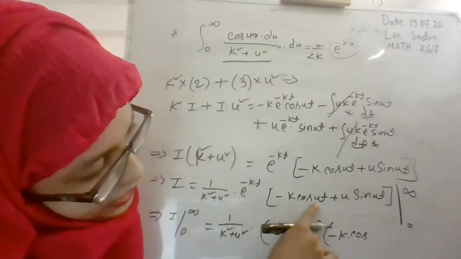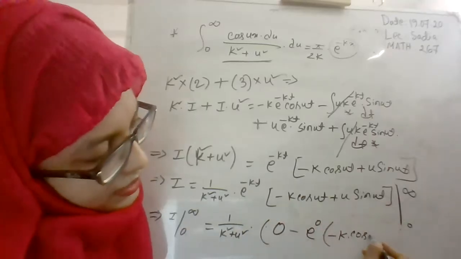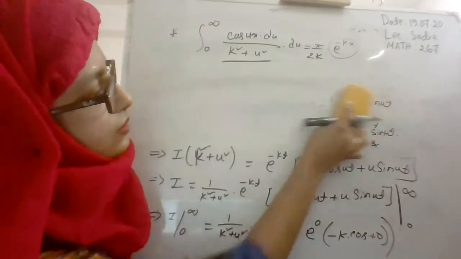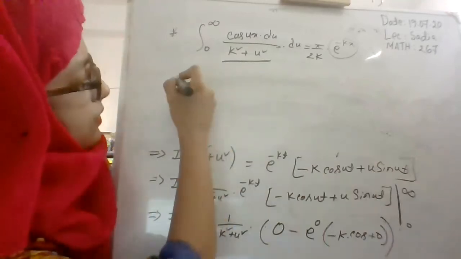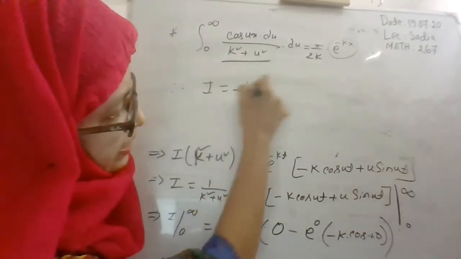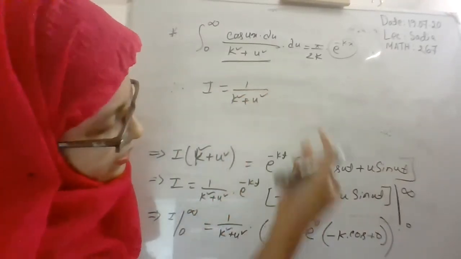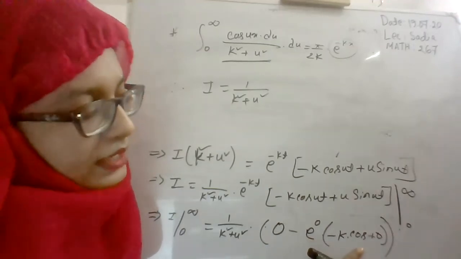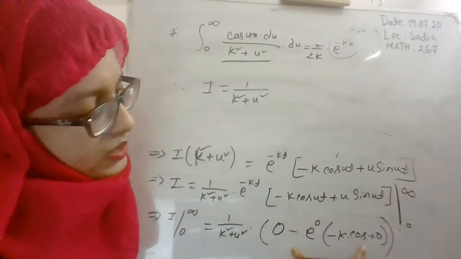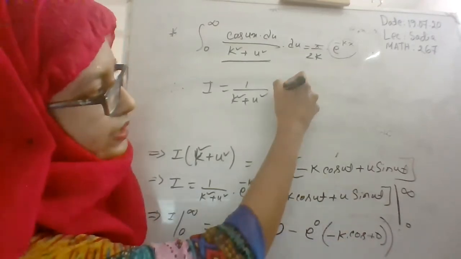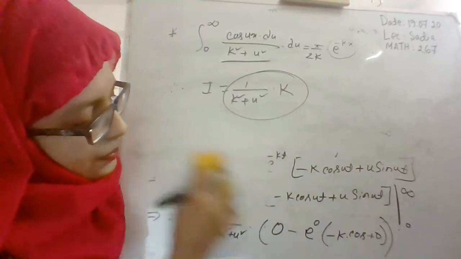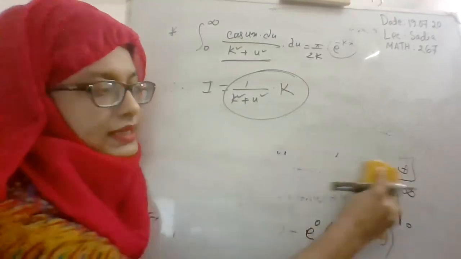So it will be minus k cos 0, and when it is sin 0, it will be 0. So I is equal to 1 by k square plus u square. From here it is minus minus plus, and cos 0 is equal to 1. So from this part we will get only k. This is the result for using upper and lower limit in our considered integral.